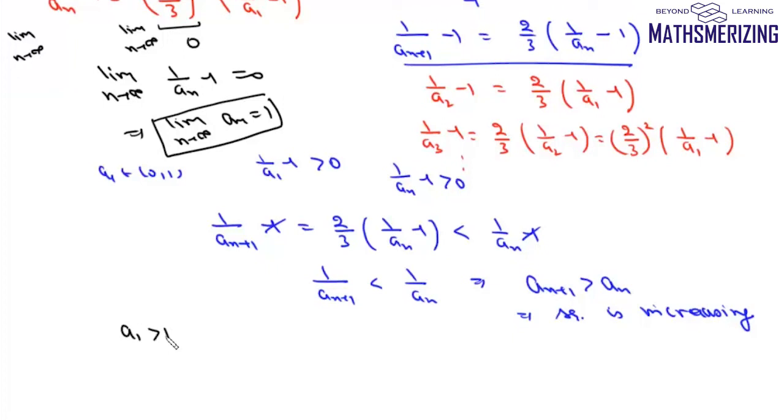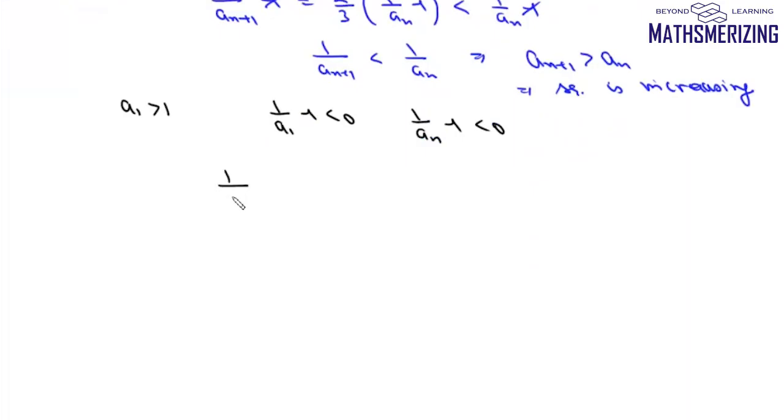Now in the second case, when a1 is greater than 1, then in that case 1 upon (a1 minus 1) is less than 0, and therefore 1 upon (a_n minus 1) will also be less than 0. Now we know that 1 upon (a_(n+1) minus 1) is 2 by 3 times 1 upon (a_n minus 1), and it will be greater than 1 upon (a_n minus 1), since both these numbers are negative numbers.